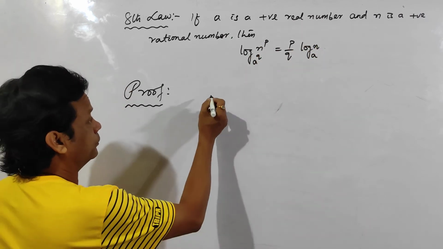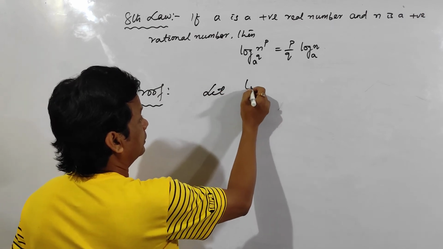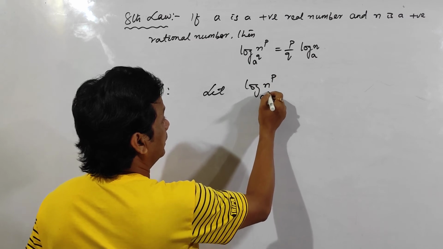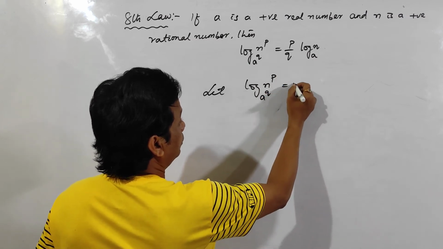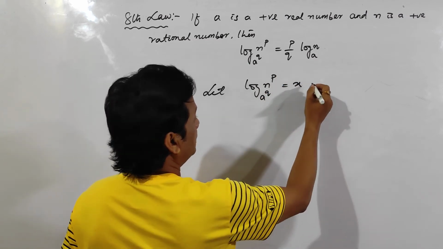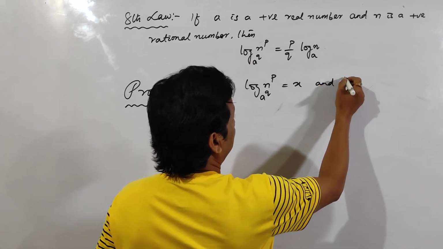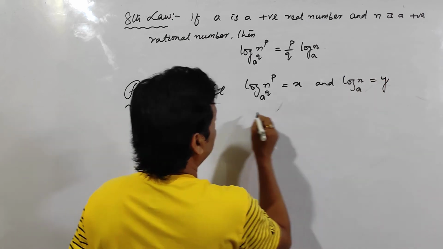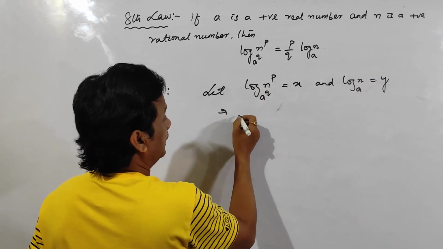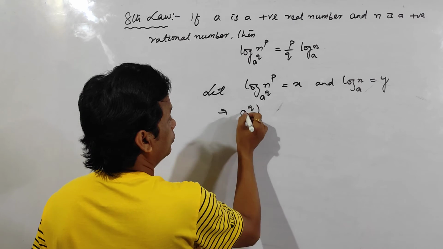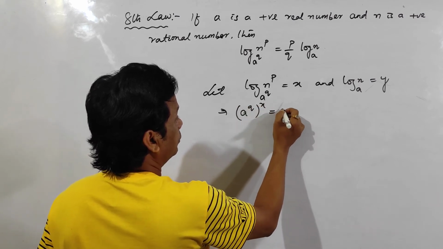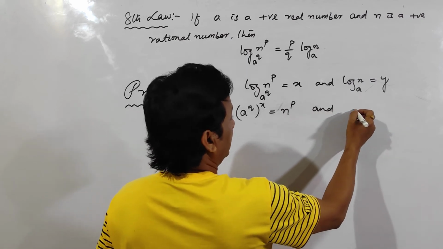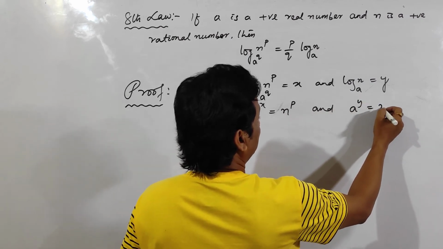So let us see how to prove this one. Let log of n to the power p to the base a to the power q be equal to x, and let log n to the base a be equal to y. So a to the power q to the power x is equal to n to the power p, and a to the power y is equal to n.